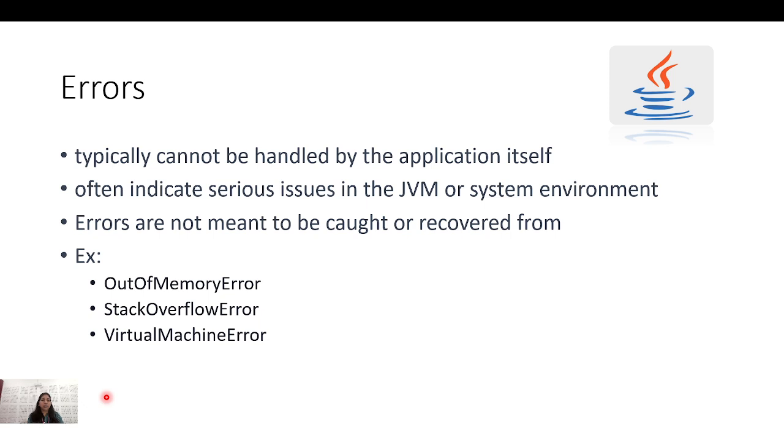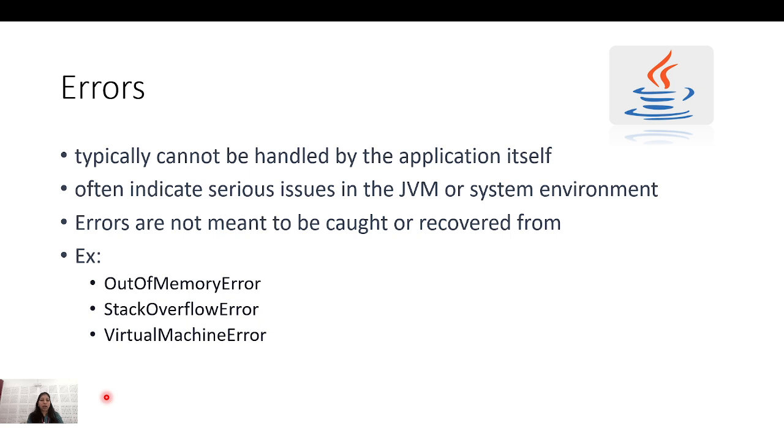So what are the errors? Errors typically cannot be handled by the application itself. If in my application any serious conditions or serious issues occur, mostly it will happen with the JVM or the system environment. If the JVM crashes and all that, that is called an error, and the developer can't do anything in that respect.